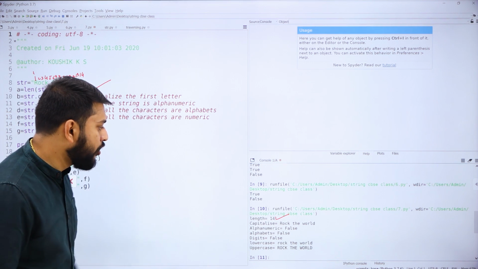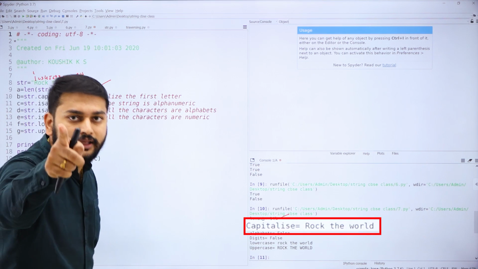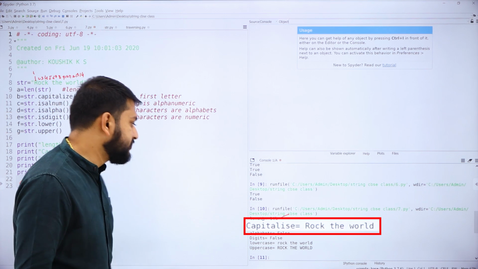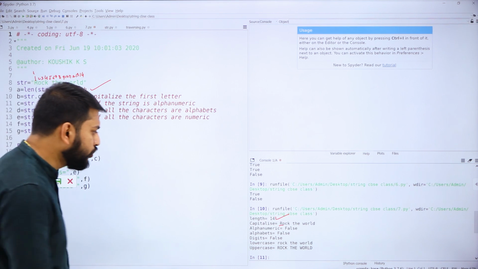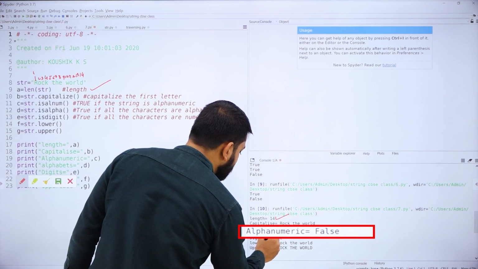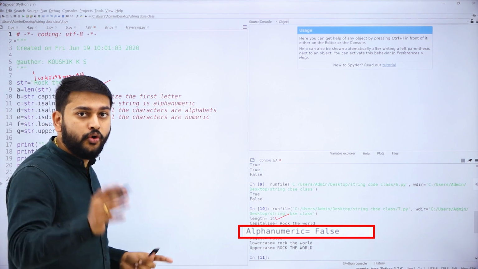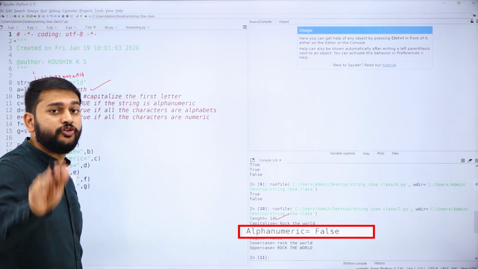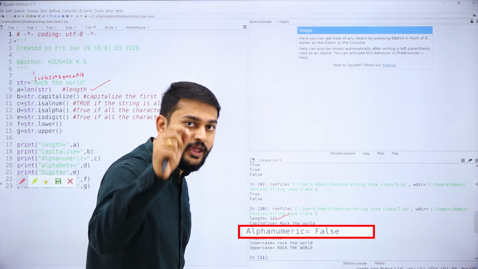Let's check the second output. So capitalize. Are you able to see this? If I would have given a small case, then it would have been converted into capital R. So the output is correct. The next one is alphanumeric. Do I have numbers in this? No. That's why my output is false. Suppose I have both numbers and alphabets, my output will be true.